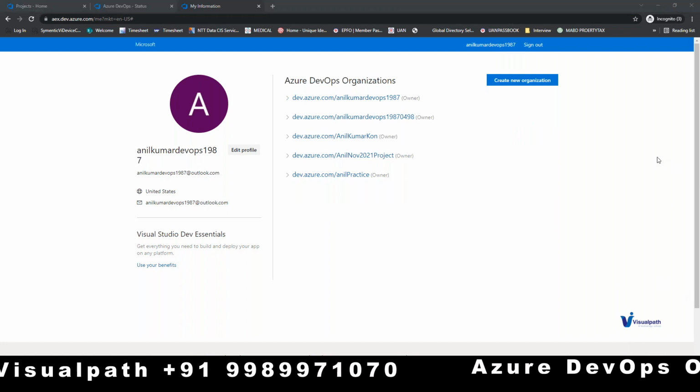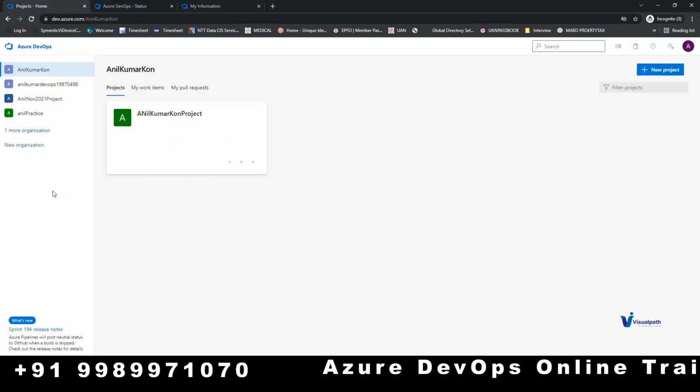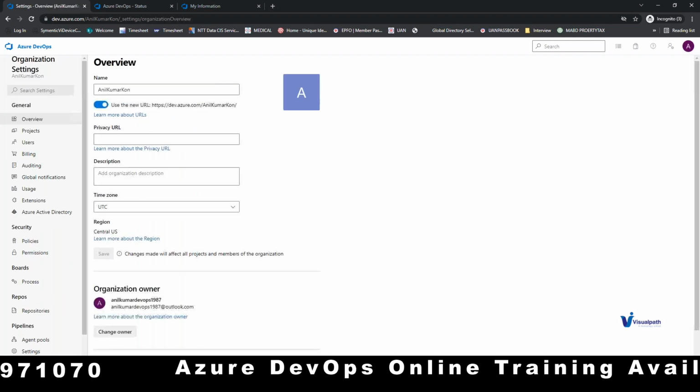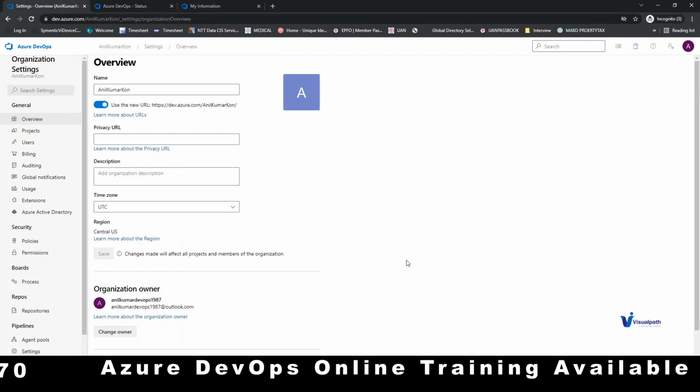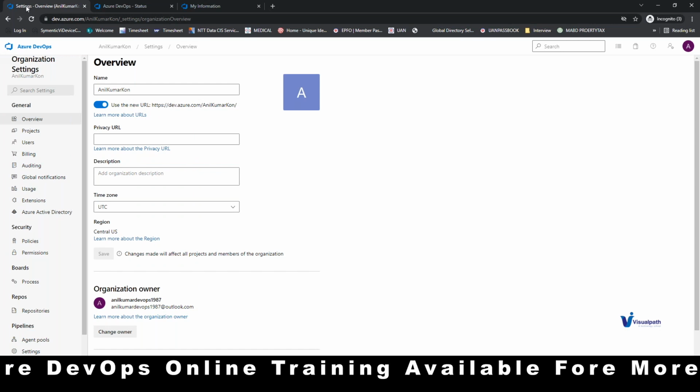Okay, now go to the ADO please and go to the organization settings. One more thing that I need to tell you is here. Open a duplicate of the tab please.